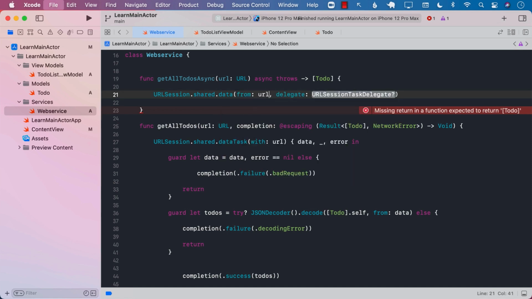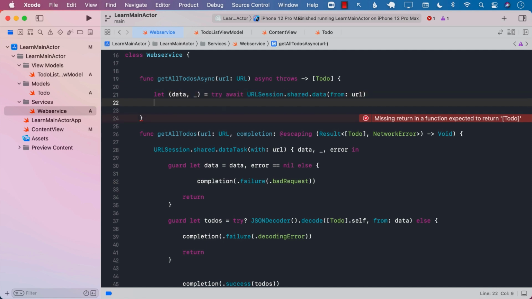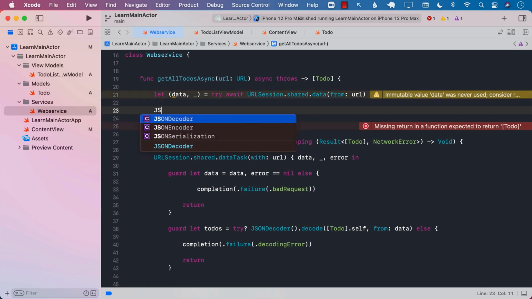So there we go. The URLSession.shared.data is an async function. This means we can await for it. So let's go ahead and put await. And it can also blow up, so we're going to use try. We will get something back, which will be data and a response back. Much nicer. And now we can go ahead and decode the response.